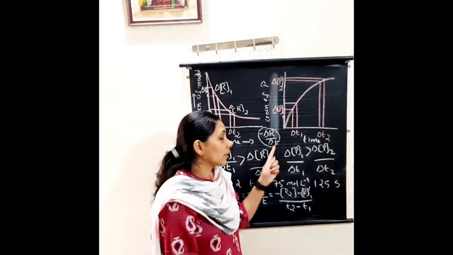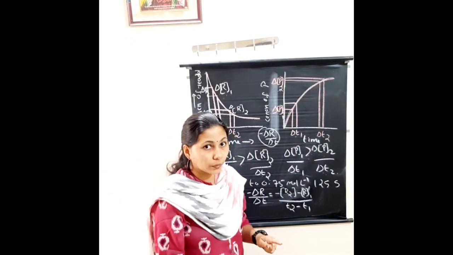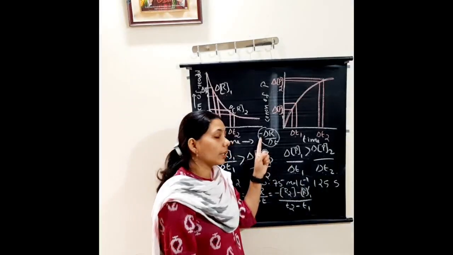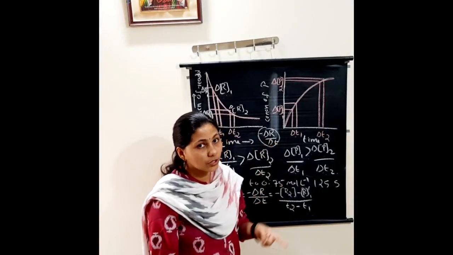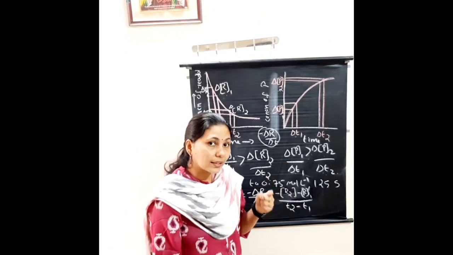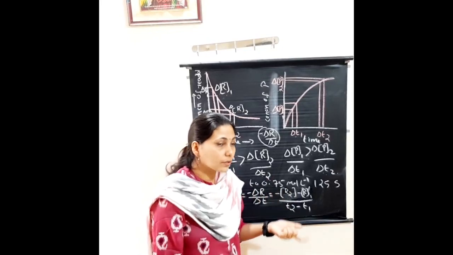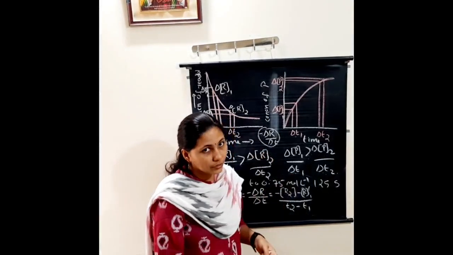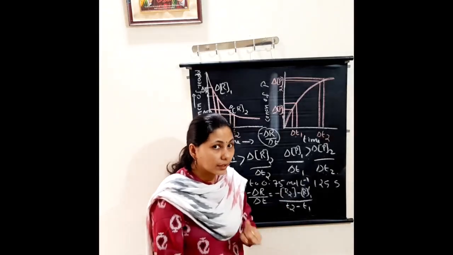Because the rate of a reaction will be positive, and the concentration of the reactants decreases. That is why we put a negative sign, so the rate of reaction will be all the time positive.